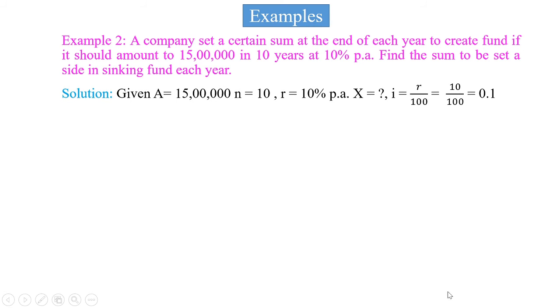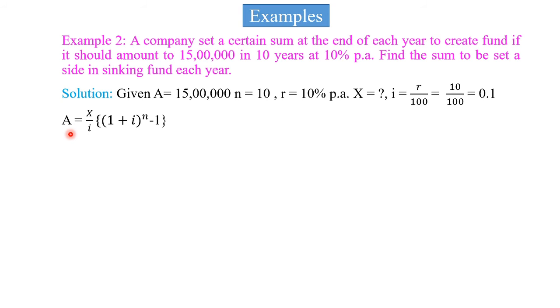Given amount A is equal to 15 lakh, n is equal to 10 years, r is equal to 10% per annum, and we have to find X. I is equal to rate of compound interest per rupee per period. Therefore, I is equal to r divided by 100, is equal to 10 divided by 100, is equal to 0.1.